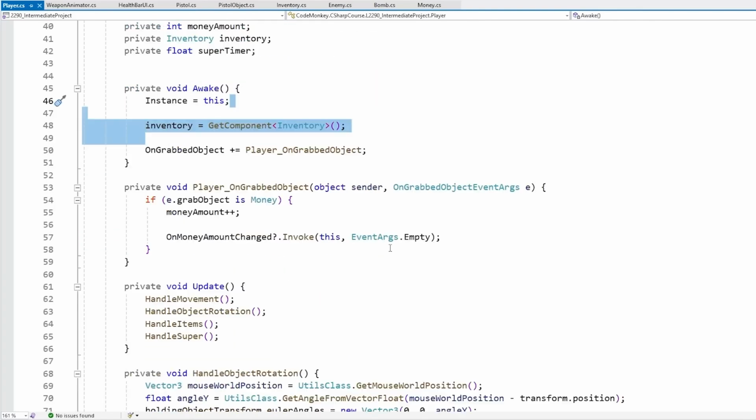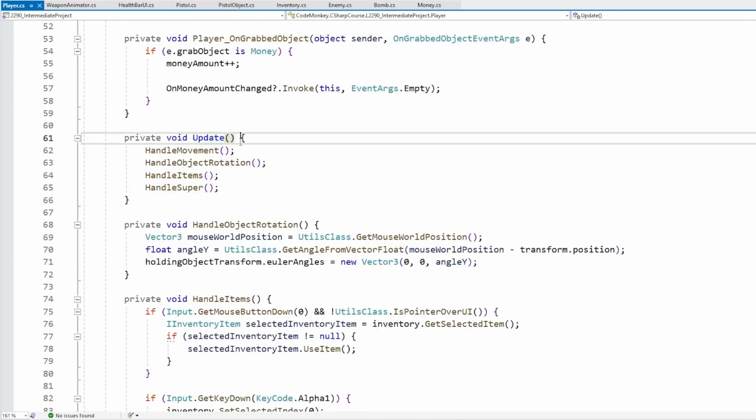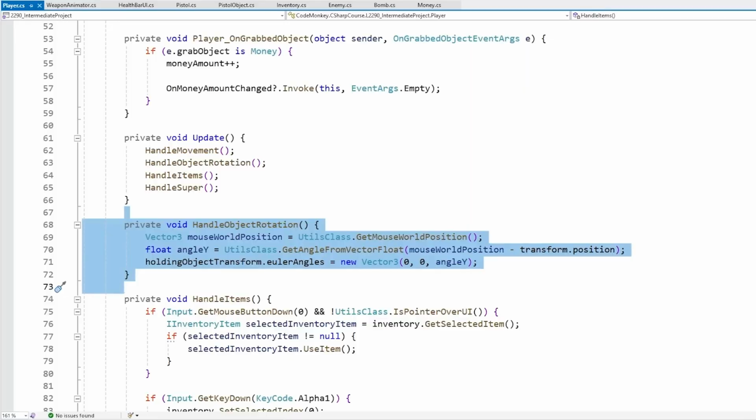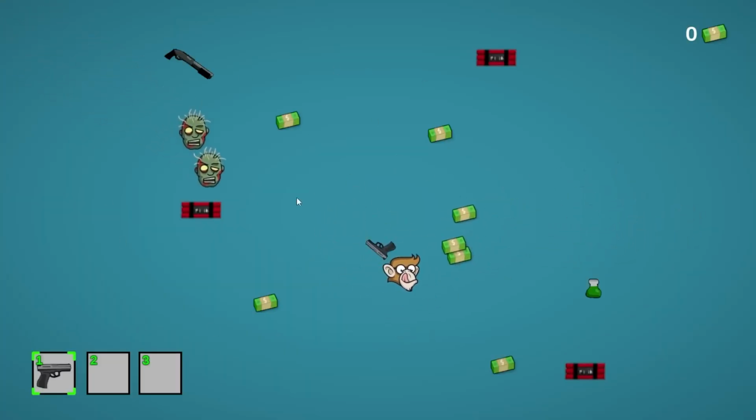Then we got some inventory logic. We're going to see this in a little bit. Then we've got the update. This is another Unity specific function. Basically, the code in here is going to run whenever the frame updates. So if the game is running at 60 frames per second, these functions are going to run 60 times per second. We've got a function here to handle the object rotation. So that's the logic for how over here the pistol is rotating to face wherever I'm aiming with the mouse.